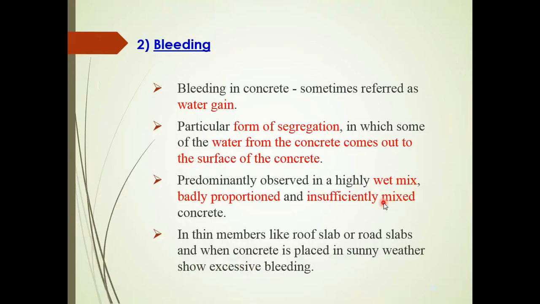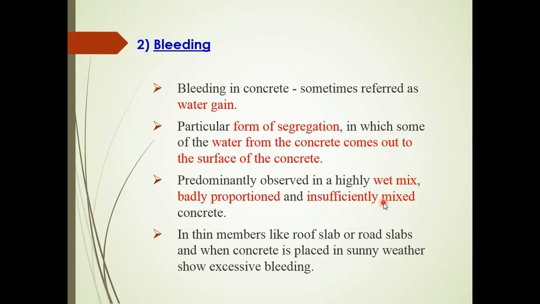The second problem is bleeding. Bleeding means water gain, particularly from segregation, in which some of the water from the concrete comes up to the surface of the concrete. It is predominantly observed in highly wet mix. Bleeding normally occurs when we have excess water, more water in our mix, and it is badly proportioned, and also insufficiently mixed concrete.